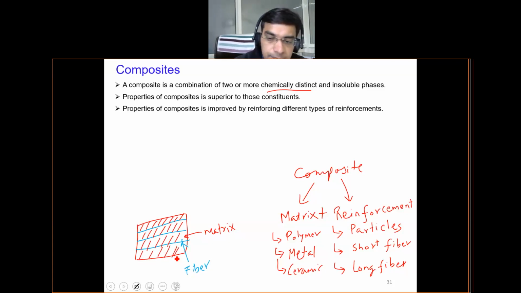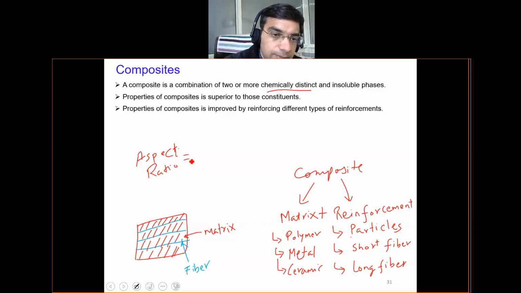Now, how is this fiber different from the particulate, that also we will discuss. There is a parameter known as the aspect ratio. Please try to understand this, as you will come across this aspect ratio in engineering many times. What is this aspect ratio? Aspect ratio can be defined for any object.